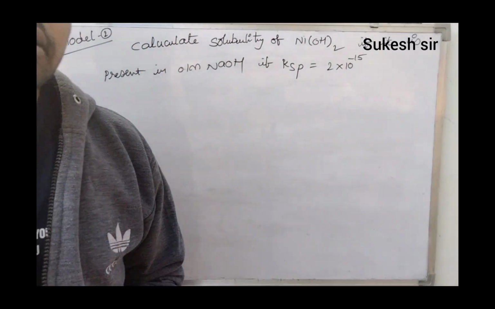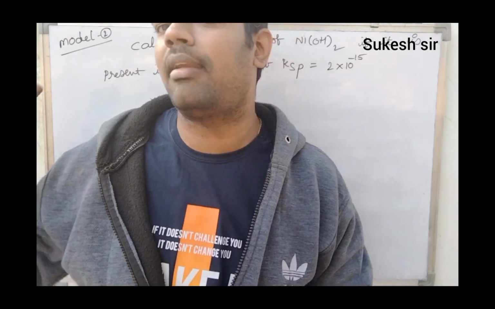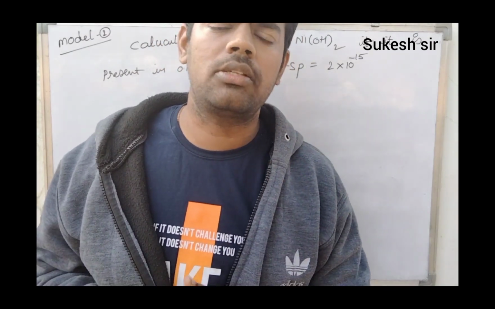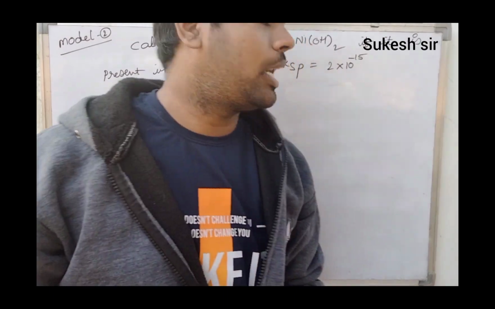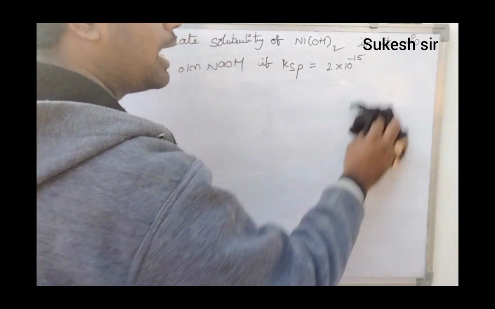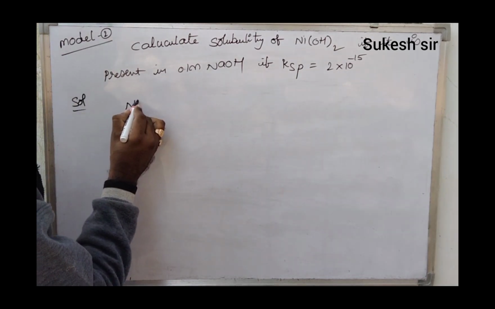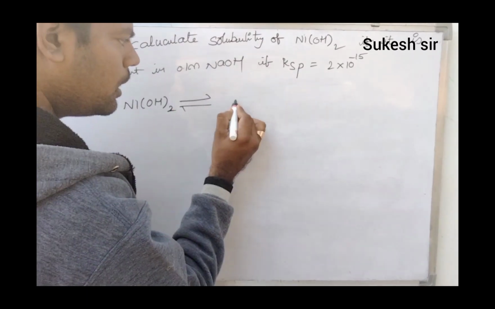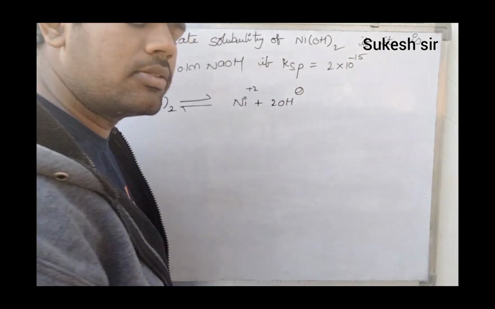If you concentrate, this model has two important concepts interrelated with each other. One concept is solubility product, friends. Another concept is common ion effect. Not only is it relevant to solubility product, it is also relevant to common ion effect. What is that common ion effect? If you take Ni(OH)2, nickel hydroxide, how will it dissociate? It dissociates as Ni2+ plus 2 OH minus. Is it right or not?